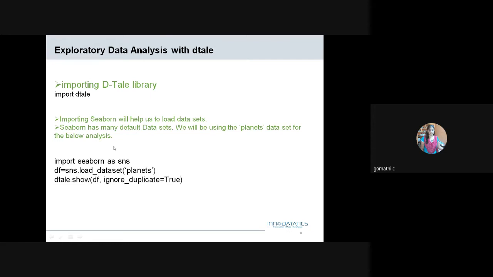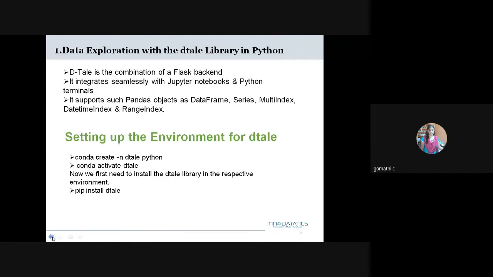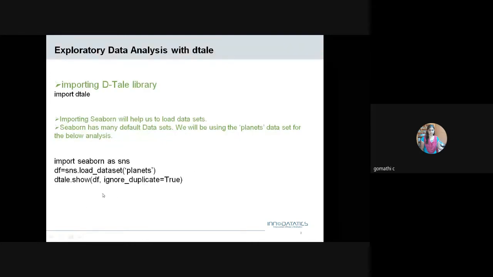I will show it once this PPT is completed, and I will show it in Jupyter also. Once we run pip install dtale, it will take 2 to 3 minutes. Then we need to import dtale.